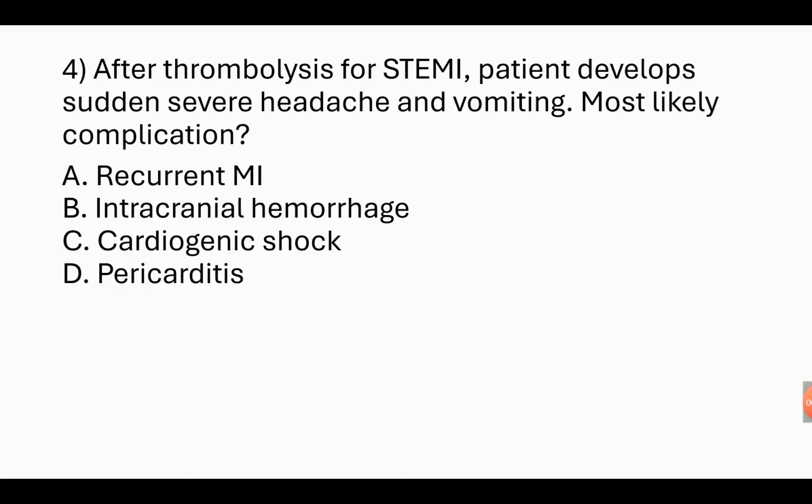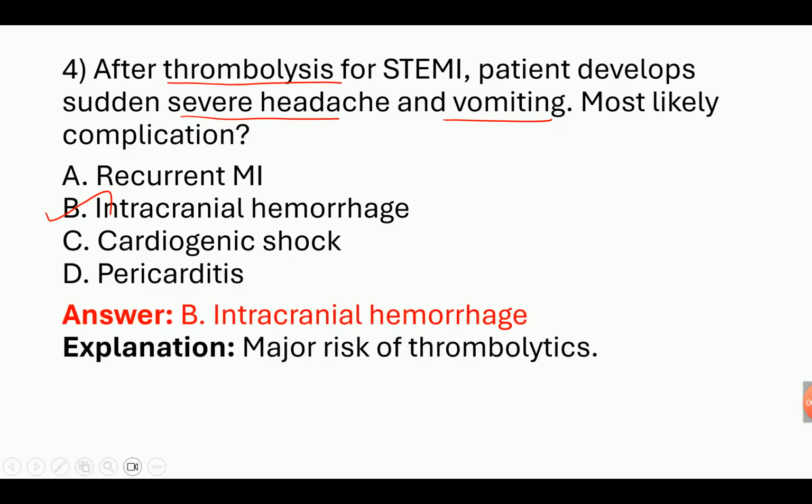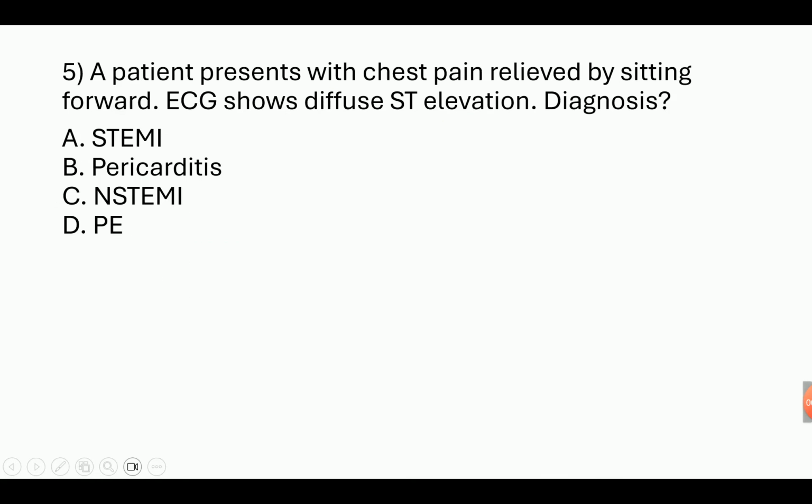After thrombolysis for STEMI, patient develops sudden severe headache, vomiting, most likely complication: recurrent MI, intracranial hemorrhage, cardiogenic shock, pericarditis. So after thrombolysis, the patient has severe headache and vomiting. We know that the side effect of thrombolytics is hemorrhage, internal hemorrhage. So the answer is B, intracranial hemorrhage. Major risk of thrombolytics is hemorrhage.